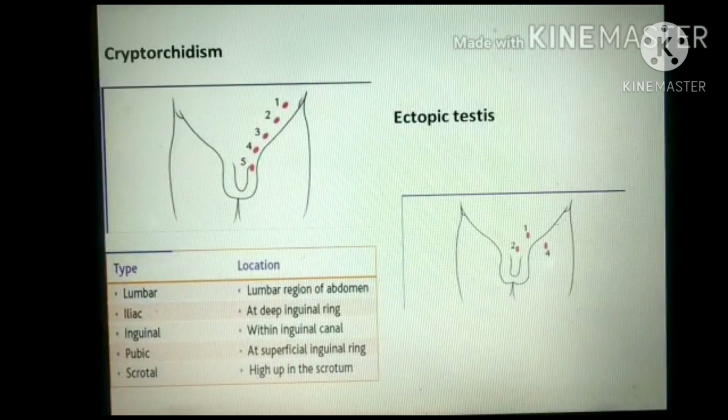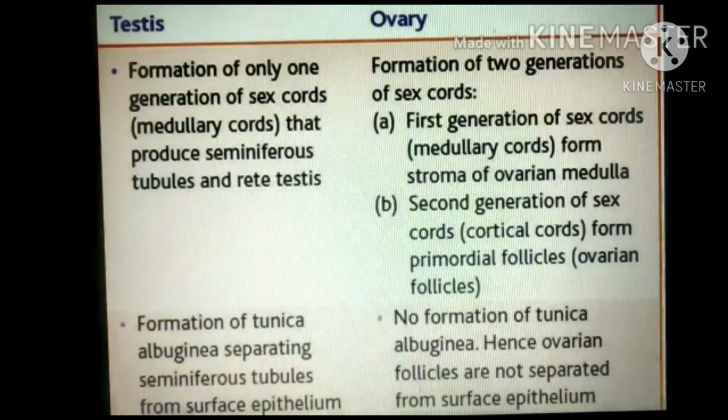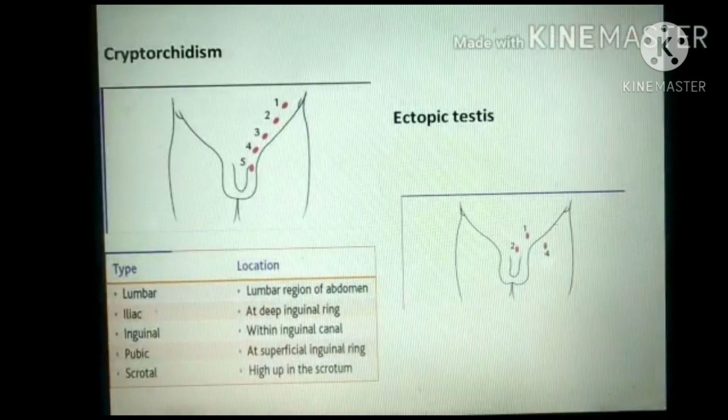Now, what is cryptorchidism and what is ectopic testis? If the testis is undescended, absent in the scrotal region, and remains somewhere in the pathway of descent, then it is called cryptorchidism. And if they are present anywhere other than the pathway of descent, then it is called ectopic testis. In ectopic testis, they may be present in the penile region, in the thigh or other regions. And in cryptorchidism, they may be present in the lumbar region, iliac region, inguinal region, or pubic region, or higher up in the scrotum. So that's all about development of the testis. Thank you.